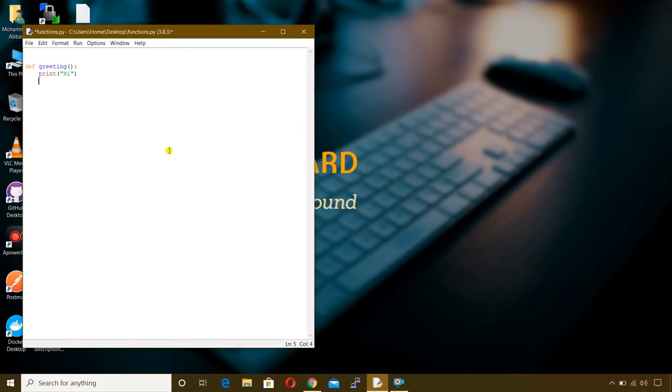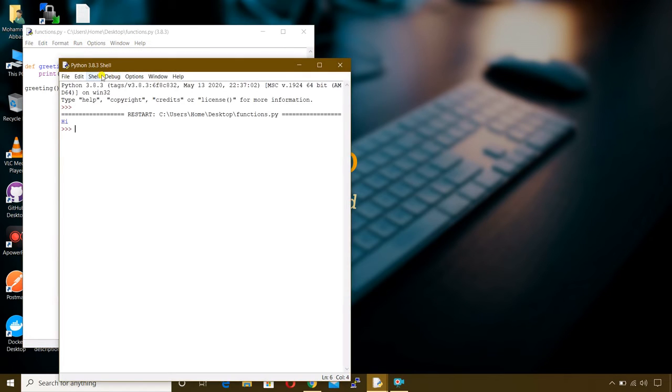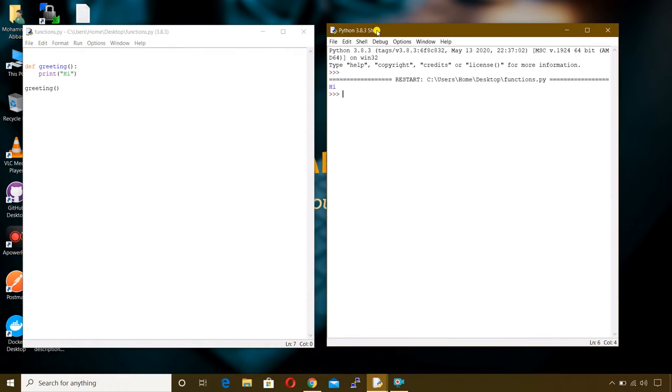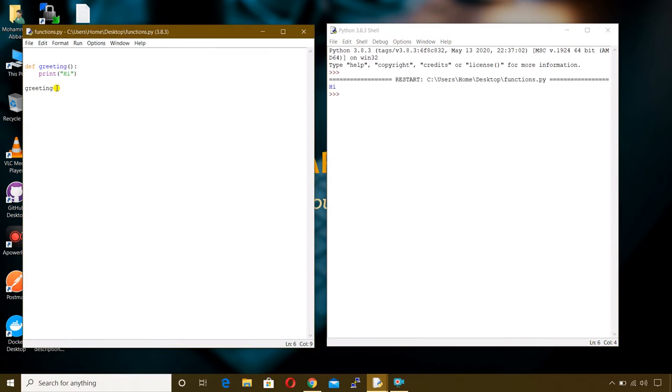So now I'm calling this function. Let me run the script and see, it prints hi. But it would be nice if I add a name to it. So like hi John. It would be nice, right? So for that we need to pass an argument. So whatever value we are passing inside these brackets is called an argument.